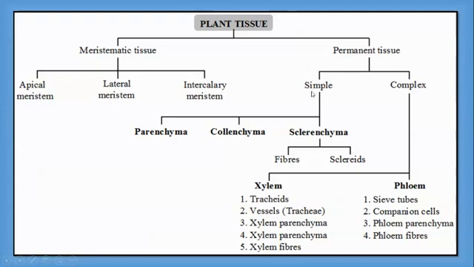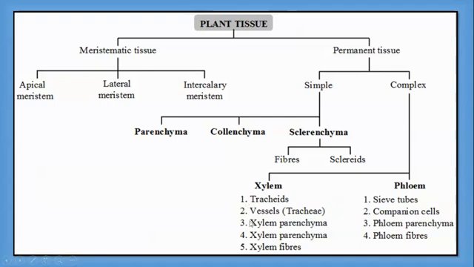Then simple permanent tissue is divided into three parts, that is parenchyma, collenchyma and sclerenchyma. Okay, then in this, again we are having two parts, that is aerenchyma and chlorenchyma. We are going to learn about that. Then sclerenchyma, it is the fibers and the sclereids. Then complex permanent tissue is divided into two parts, that is xylem and phloem.